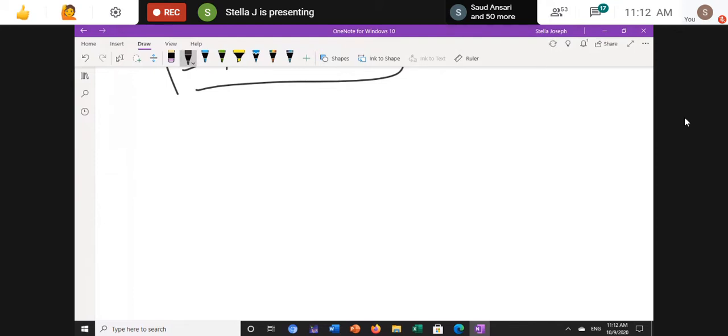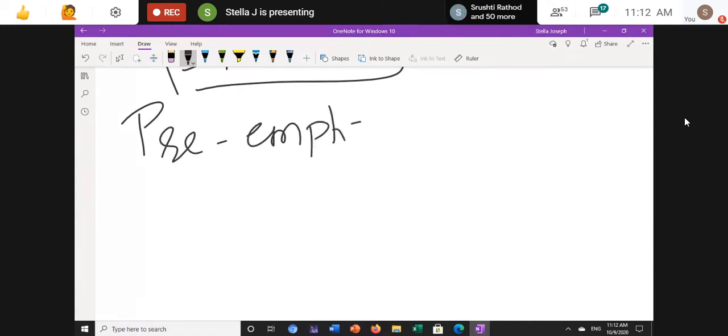You can ask me why we are not using this in AM, why you did not teach me in AM. I can say the pre-emphasis circuit deals only with the frequency modulation signal, not AM, not PM, not any other modulation. So we'll study the pre-emphasis circuit now.